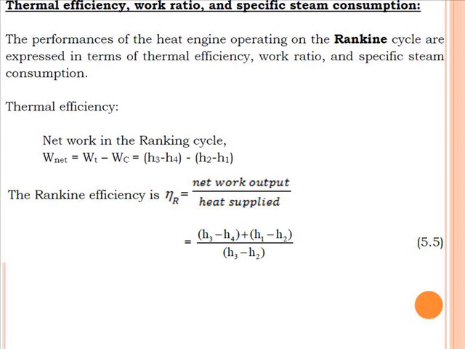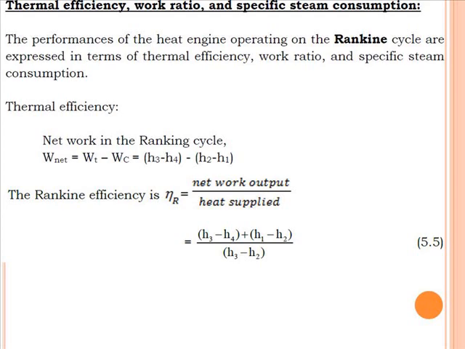In our system the turbine is producing work and the pump is consuming work. The turbine produces power in terms of megawatt, whereas the pump consumes power in terms of kilowatt, which is very small compared to the turbine work, and hence the net work available is our output, and the amount of heat supplied to the boiler is our input. So the efficiency of the Rankine cycle is the ratio of net work output to the heat supplied.